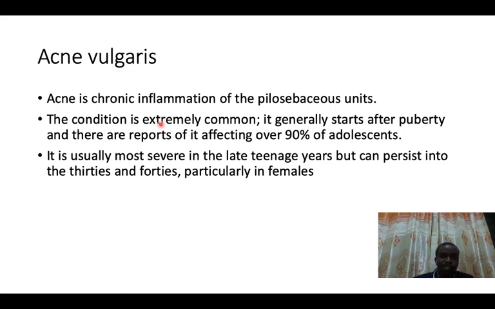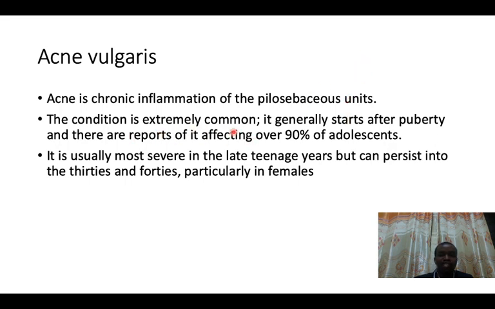Now let's talk about the commonest disease that affects many people in the adolescent age. Especially ladies are affected with acne. We shall be talking about why. So acne vulgaris is a chronic inflammation of the pilosebaceous unit. Remember the pilosebaceous unit? It comprises the hair follicle together with the sebaceous gland and sebaceous duct where sebum comes out to the skin.